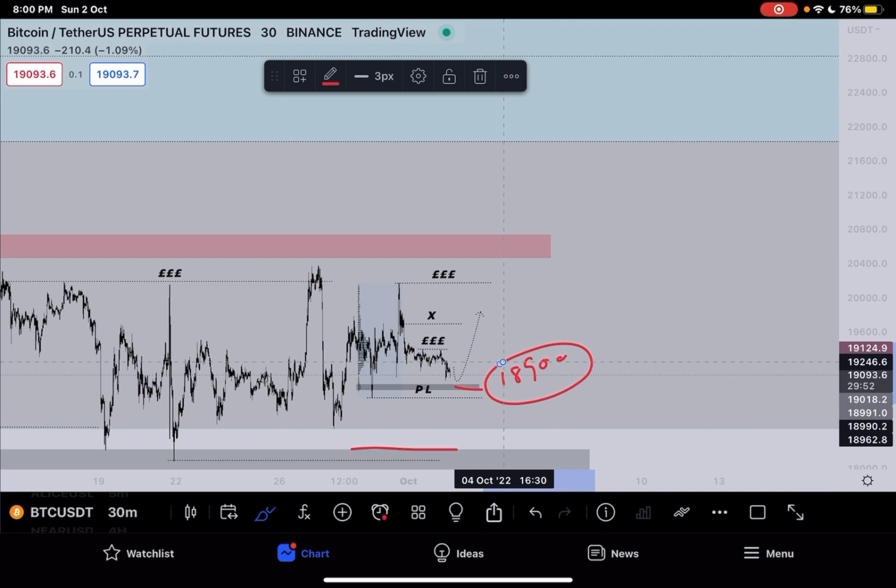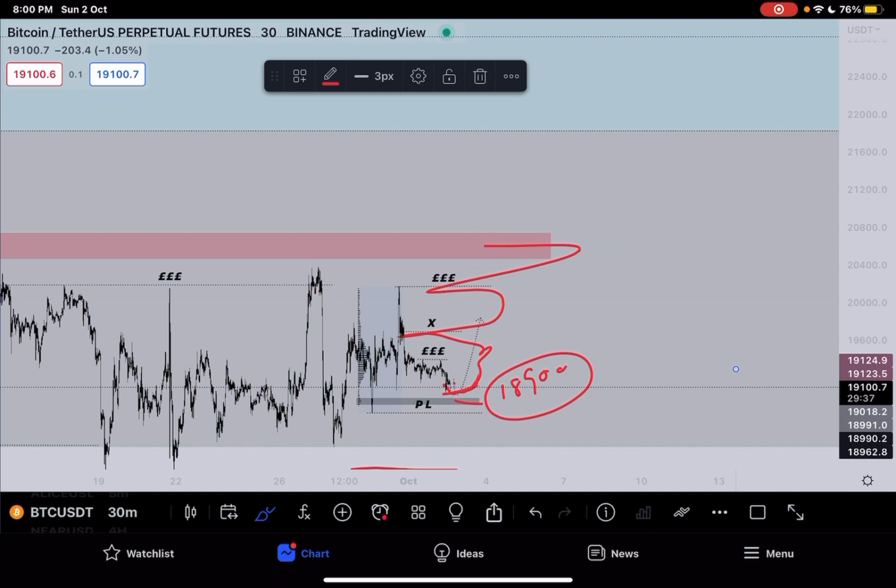We will tell you on community section in YouTube, as well on my Telegram, my Twitter and Insta as well. Okay, but the core idea is we are expecting a bounce in price from this area, targeting these and these areas. Okay, so this was our market update session.